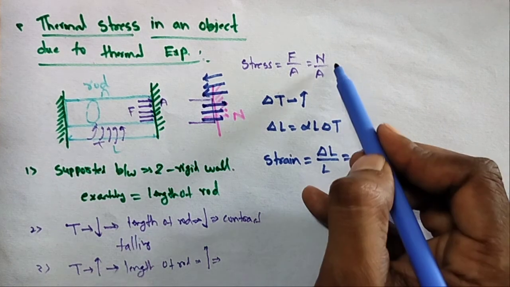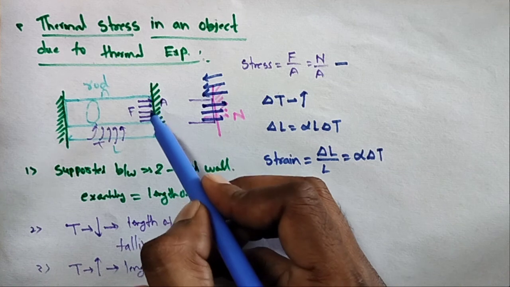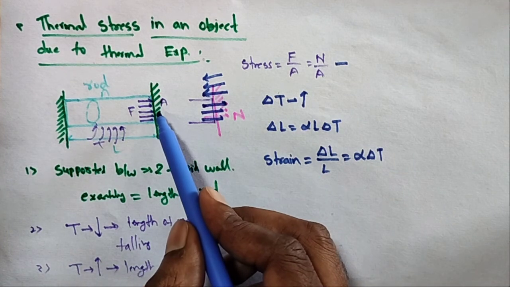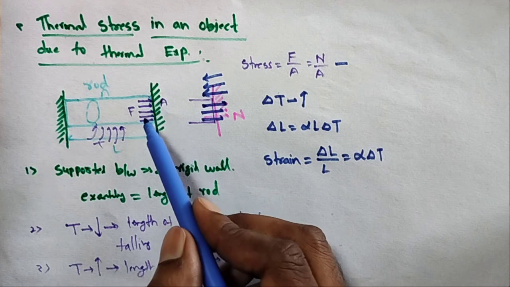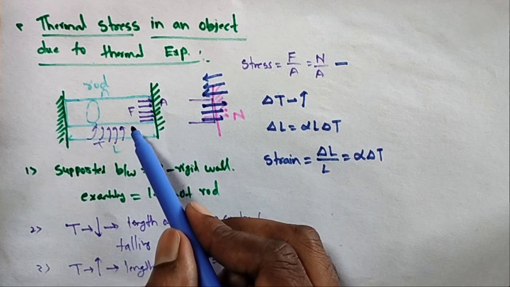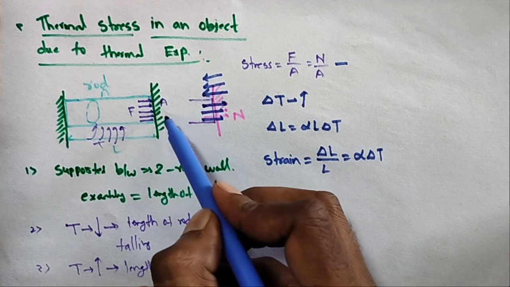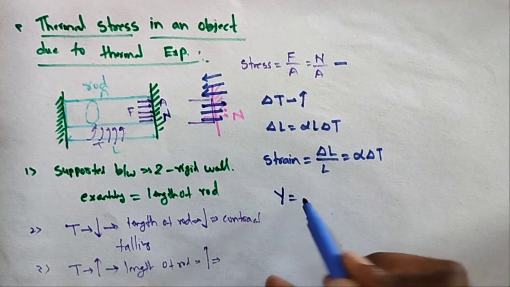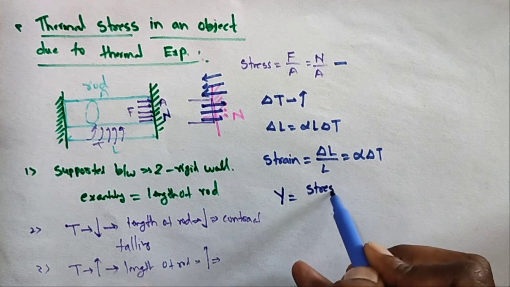So this is the force acting on the ends of the walls, and the strain is compensated by elastic compression in the rod due to normal reaction. We know that Young's modulus Y is equal to stress by strain.